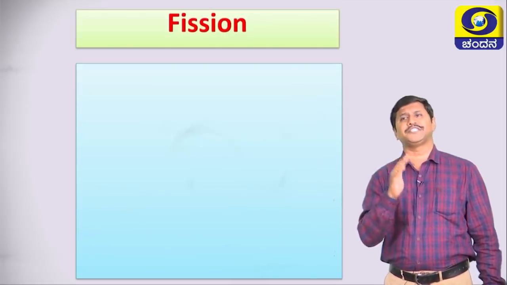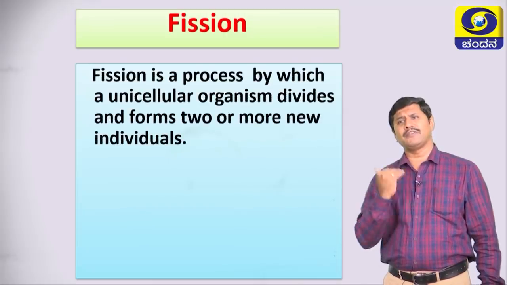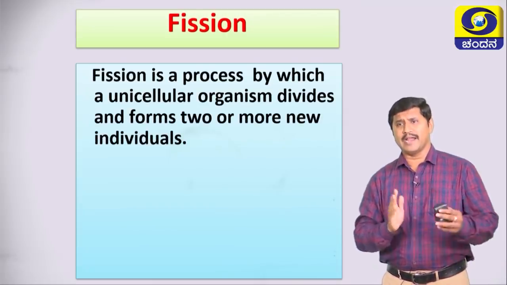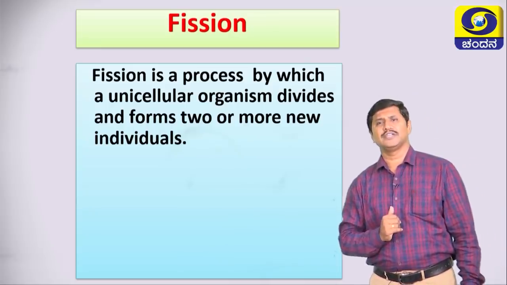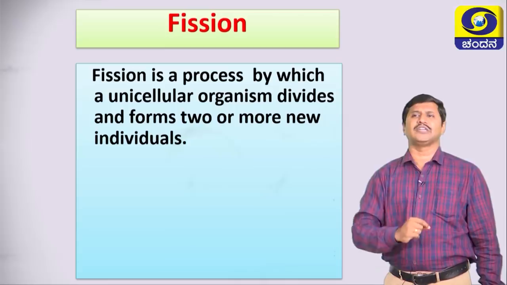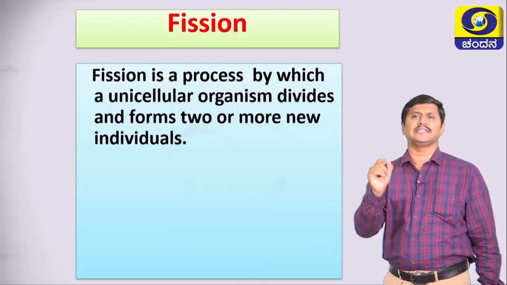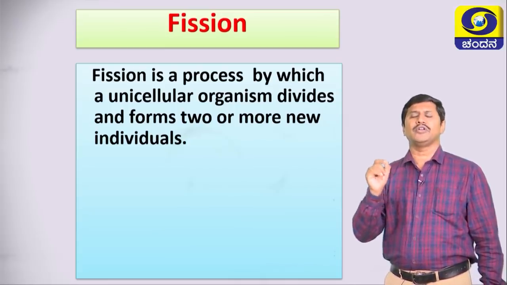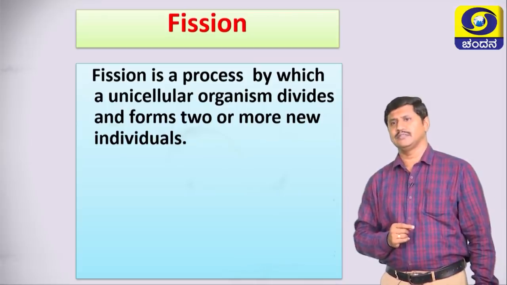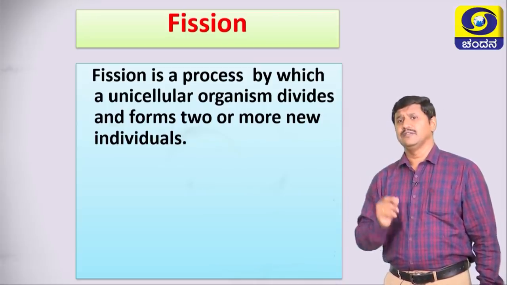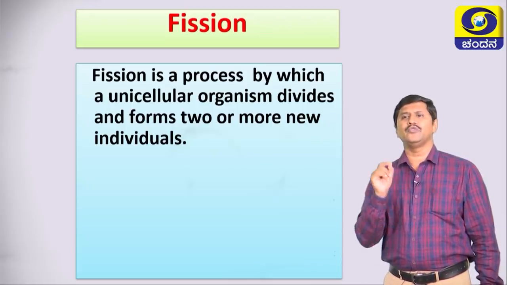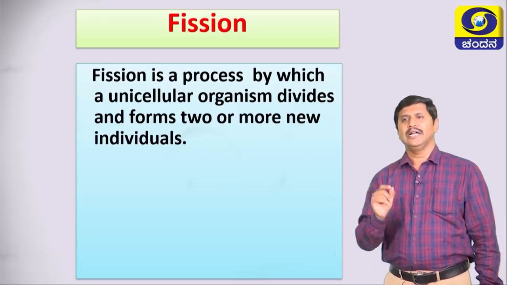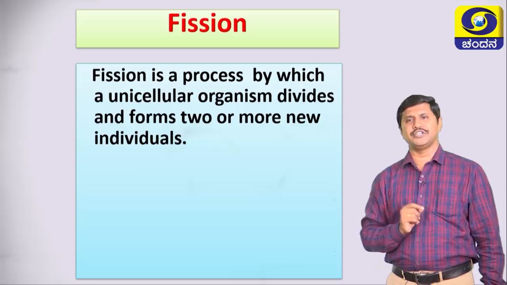The first one is fission. What is meant by fission? To break. Fission is a process by which a unicellular organism divides and forms two or more new individuals. Students, what is meant by fission? Fission is a process by which a unicellular organism divides and forms two or more new individuals.